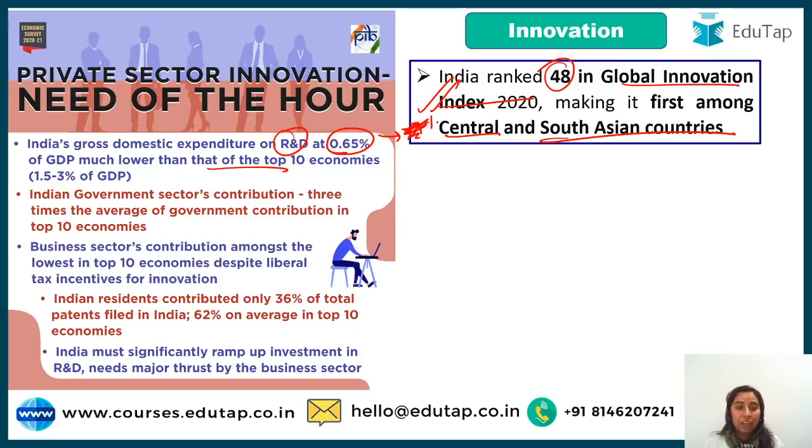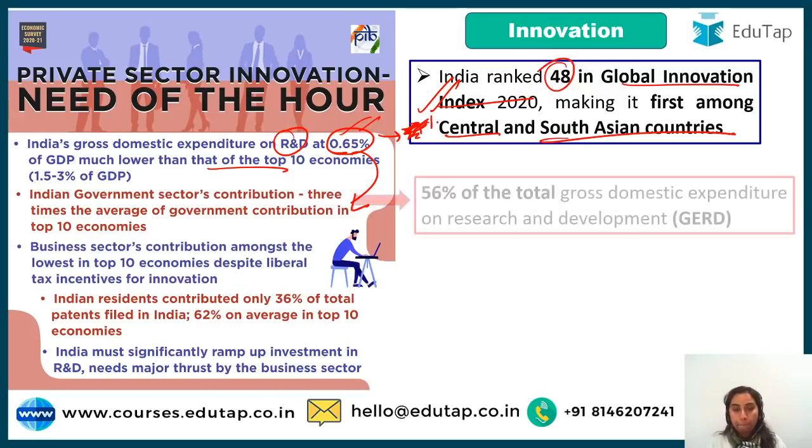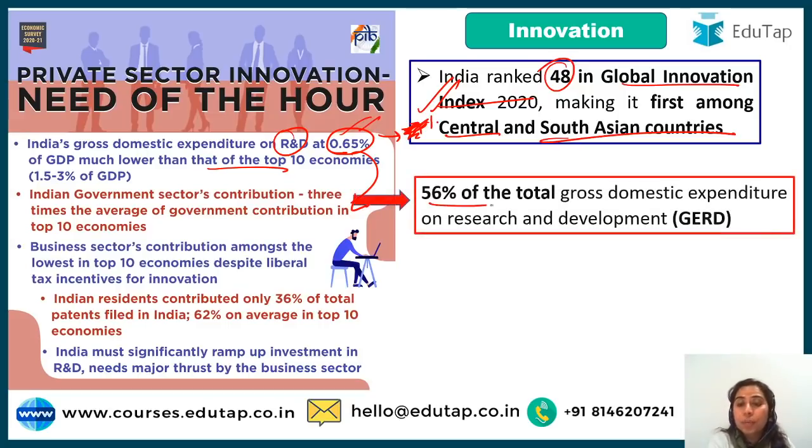Now what is happening here, guys? The total, if we see the gross expenditure, is really less. It is dismal, 0.65%. Whereas other economies are doing it 1.5 or 3% even, right? So we are doing it really less. Second, out of that 0.65, the majority of the contribution is coming from government ends, which is 56% of the total GERD, gross expenditure on research development.